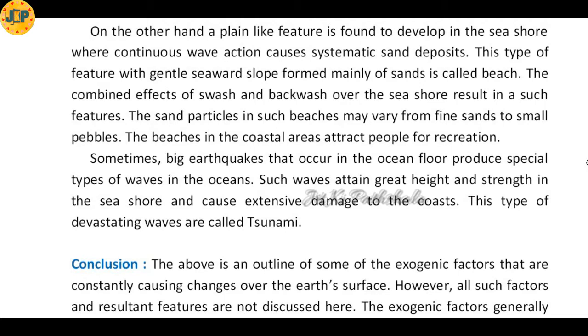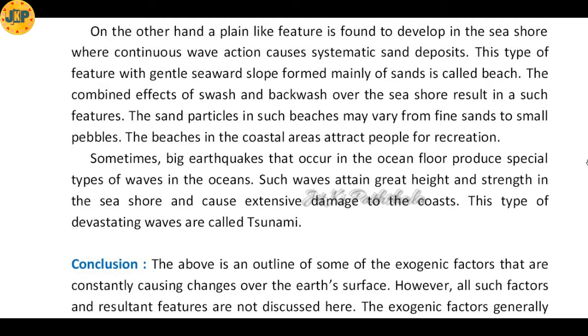This one you should remember: in the seashore area where continuous sediment deposition takes place because of wave action, a gentle seaward slope is formed, which is mainly composed of sands, and it is called a beach. It forms because of the combined effects of swash and backwash. Swash means when the waves come toward the coast, and when the waves go back toward the sea, we call it backwash. Because of the effect of swash and backwash over the seashore, beach-like features are generally formed.